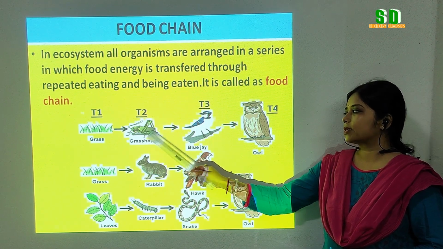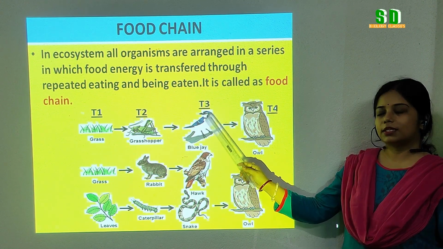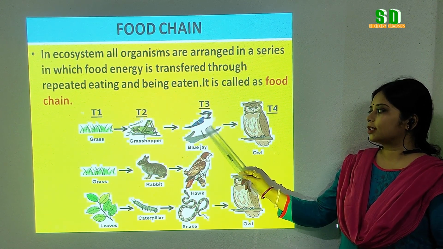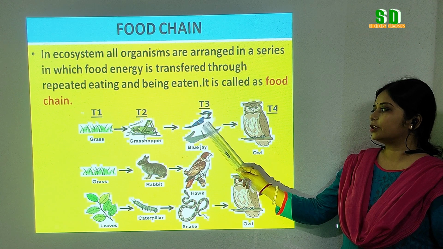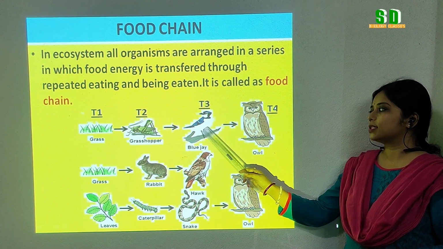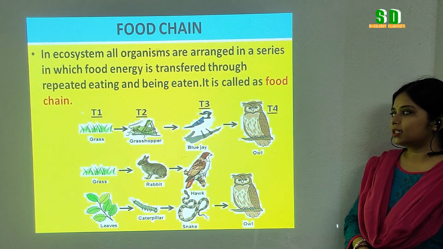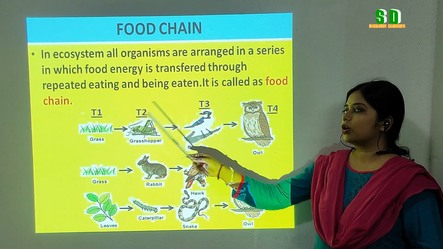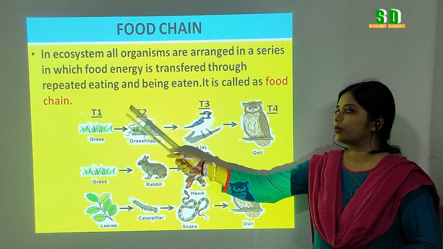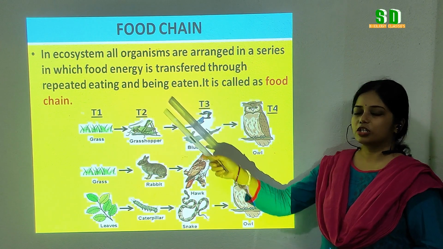Then the grasshoppers are eaten by small birds like the blue jay, that is the third trophic level, and then the same food energy is transferred to the fourth trophic level when the owl feeds upon the blue jay or the small birds. In this way, the food energy or chemical energy is transferred from one trophic level to the other in a food chain.